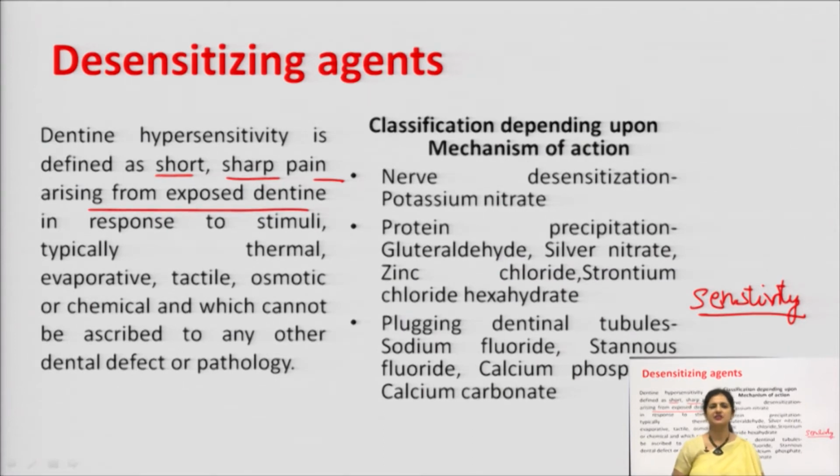The second category is of protein precipitation. These cause protein precipitation and hence they remove the sensitization. Examples include glutaraldehyde, silver nitrate, zinc chloride, strontium chloride hexahydrate. The third category of the desensitizing agents includes plugging dentinal tubules. This includes sodium fluoride, stannous fluoride, calcium phosphate and calcium carbonate. Although we need not study these topics in detail as per the syllabus.